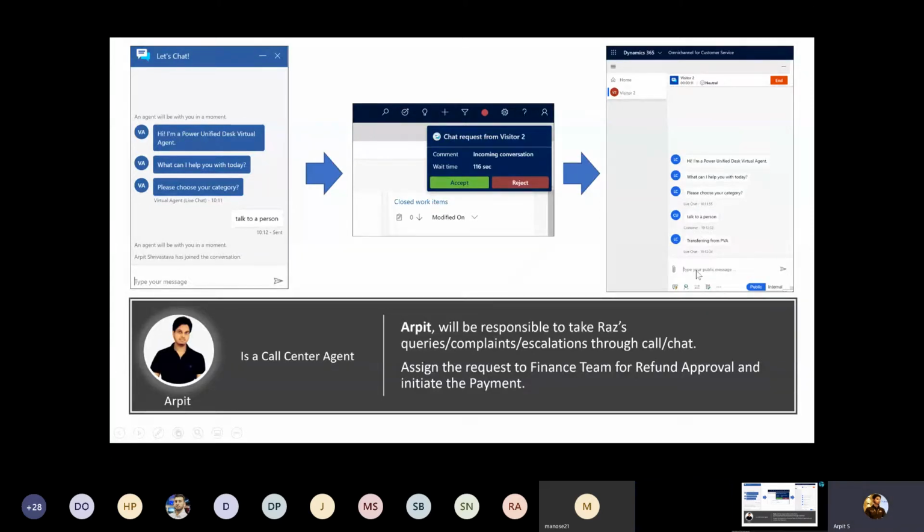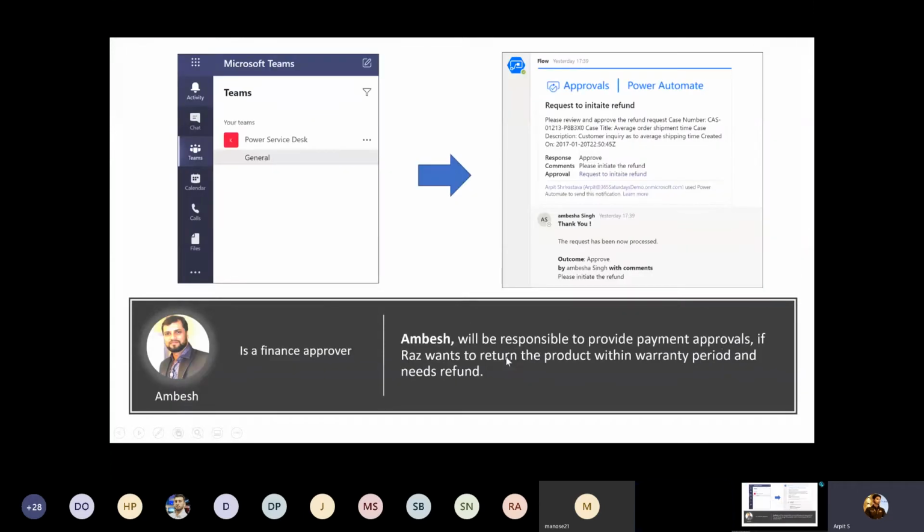Ambase will be the finance approver, and he will be responsible to provide payment approvals. If RAS wants to return the product within the warranty period, I will redirect the request to Ambase. He will simply get the notification in Microsoft Teams. I'm not going to use the Outlook channel for the notification and approval today. I'm going to use the Microsoft Teams integration so that you can learn how to integrate Microsoft Teams with your Power Platform, so that while being in Microsoft Teams, you can provide the approvals from Teams itself.